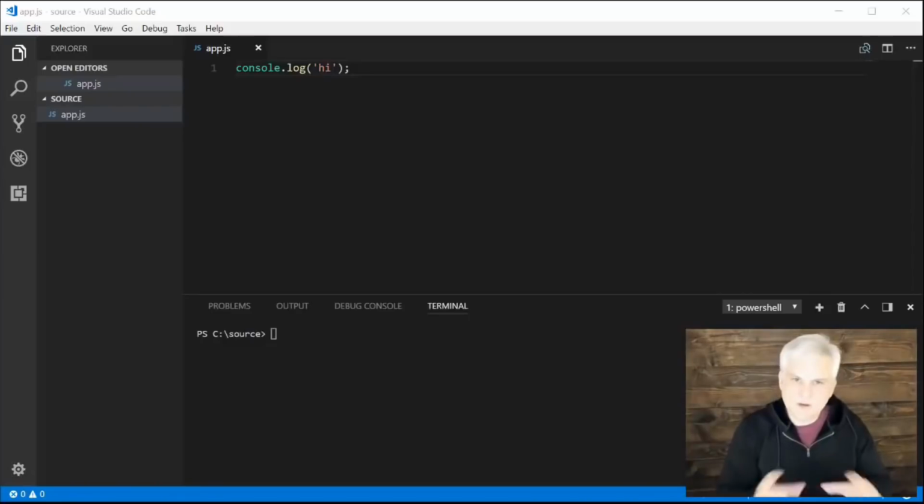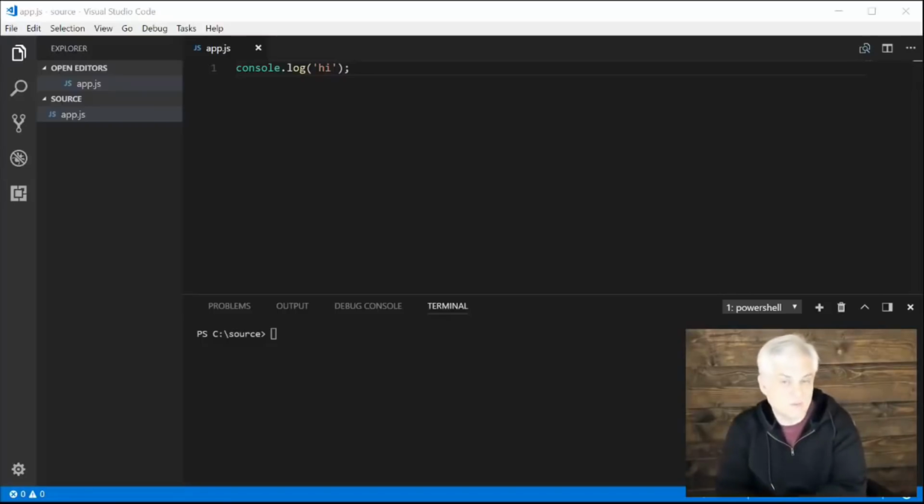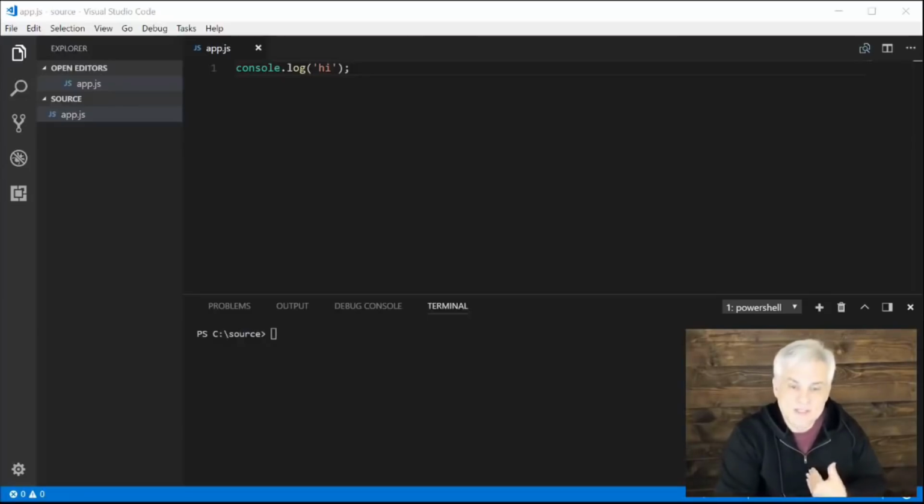So what I'm trying to get at here is that there's a difference between the language itself and the environment that it runs inside of. And we need to be aware that those are two separate things, even though sometimes they feel like one thing. In this case, the console.log function is provided to us by Node. It allows us to tell Node that we want to print something to the command line like we did just a moment ago.